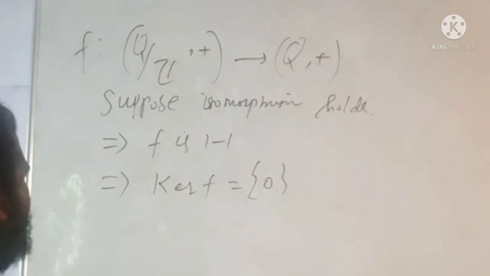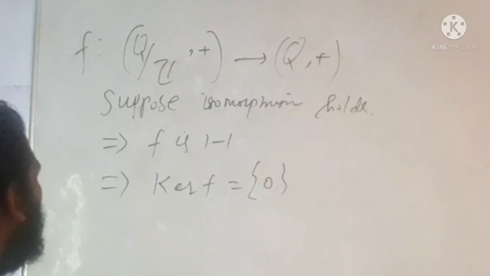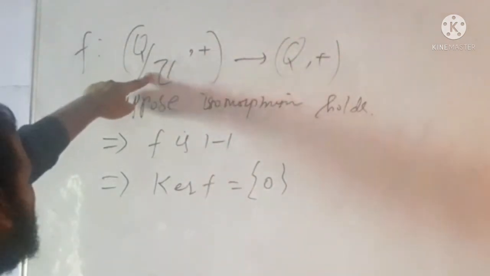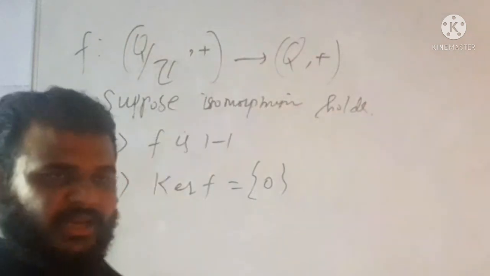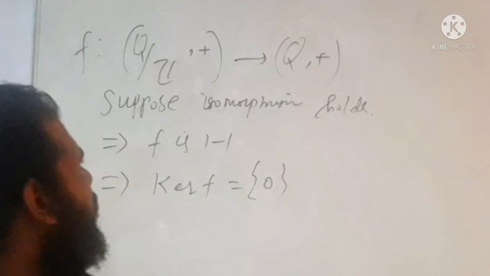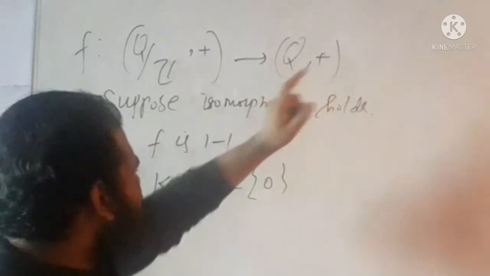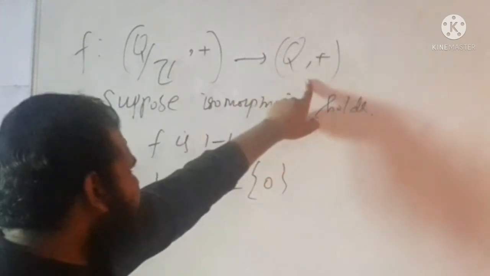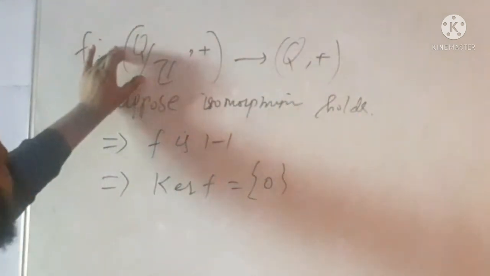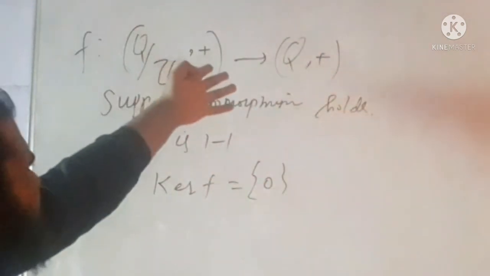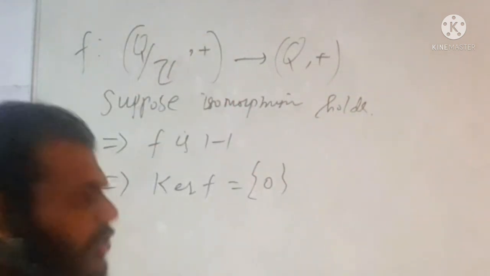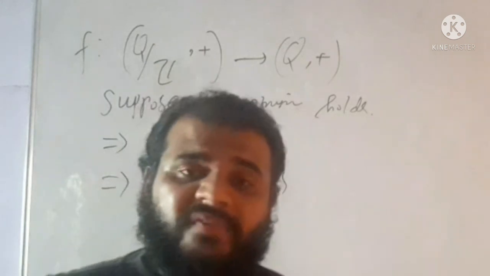Okay, but now see the logic. In Q modulo Z, each element is of finite order, but in Q under addition there is only one element which is of finite order, that is the identity, that is 0. But here every element is of finite order, although both groups are infinite. Okay, so how can you generate the homomorphism?